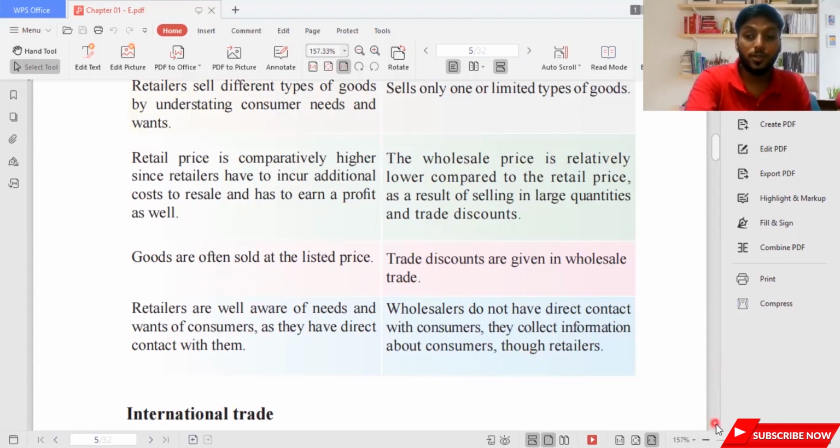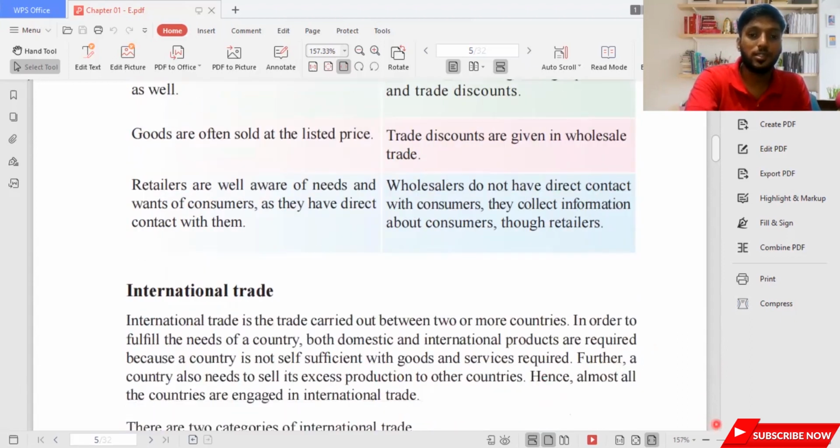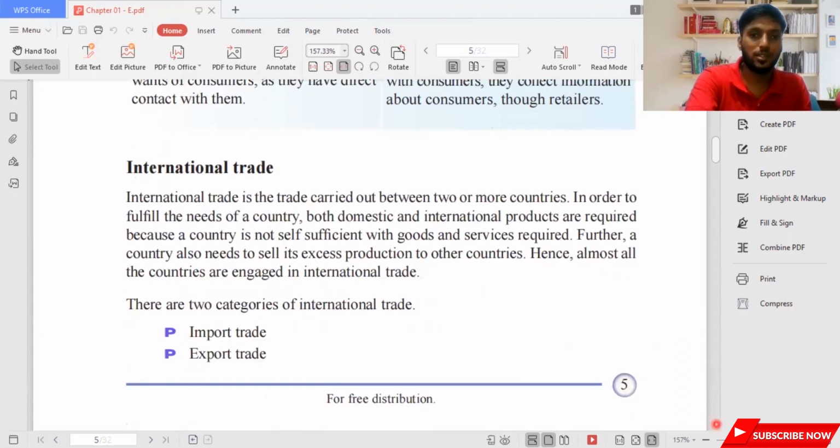Then we are done with domestic trade. We had a deep discussion. I'm going to speak about international trade, the last part of this content of trade. International trade is the trade carried out between two or more countries in order to fulfill the needs of a country. Both domestic and international products are required because a country is not self-sufficient with the goods and services required. Further, a country also needs to sell its excess production to other countries. Hence, almost all countries are engaged in international trade.